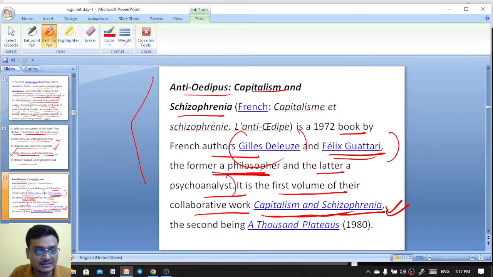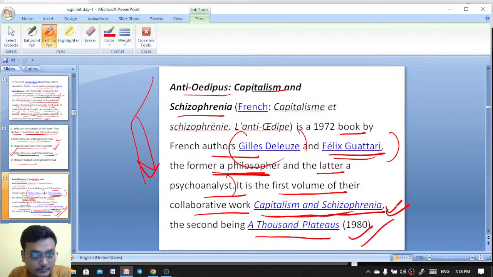So in that work there are 2 parts. The first part is Anti-Oedipus, Capitalism and Schizophrenia, and the second part is A Thousand Plateaus. They collaboratively wrote Capitalism and Schizophrenia.